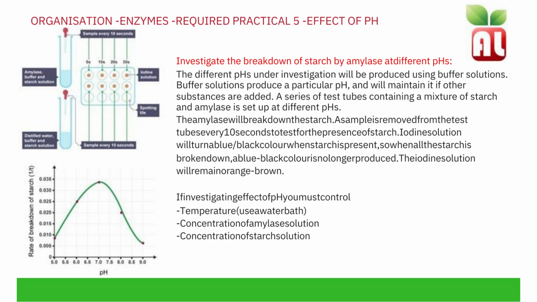A sample is removed from the test tubes every 10 seconds to test for the presence of starch. Iodine solution will turn a blue-black colour when starch is present. So when all of the starch is broken down, a blue-black colour is no longer produced, and the iodine solution will remain orange. To investigate the effect of pH, you must control the temperature using a water bath, the concentration of amylase solution, and the concentration of starch solution.